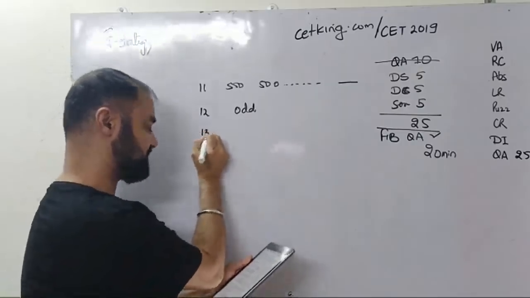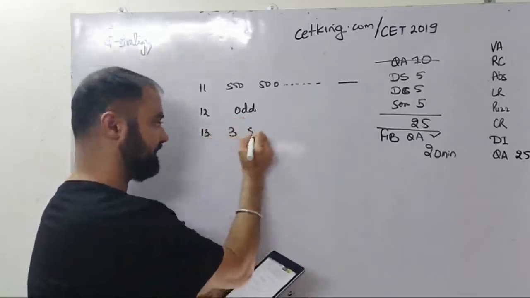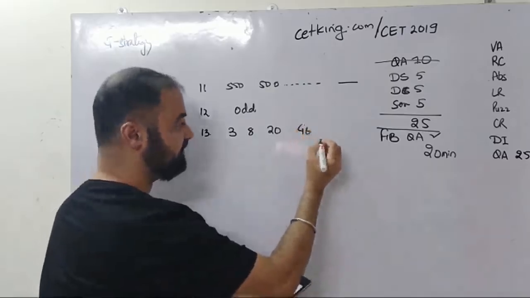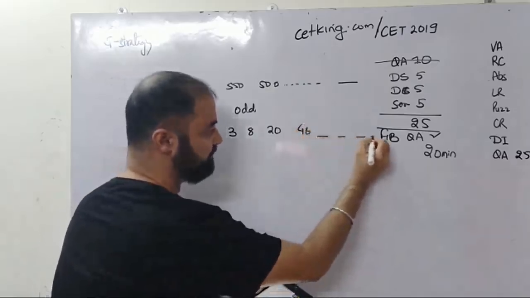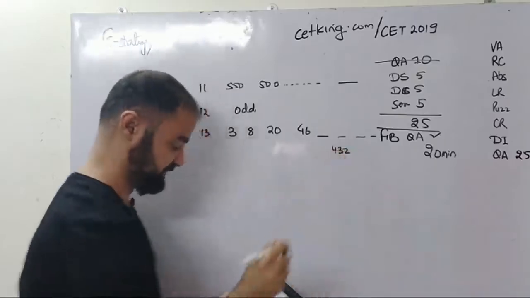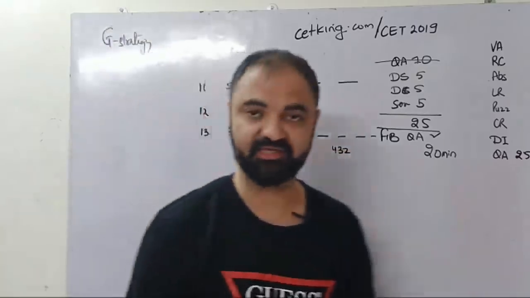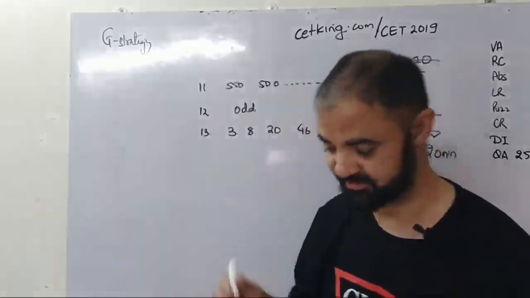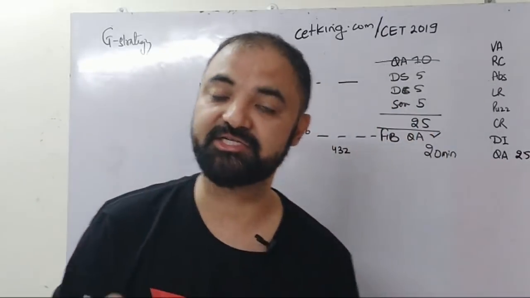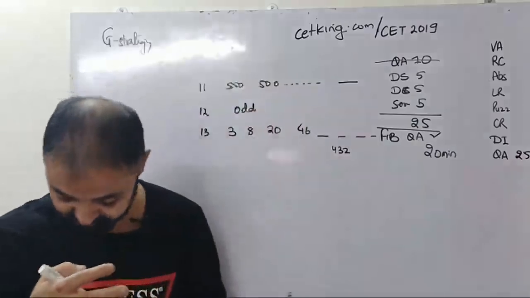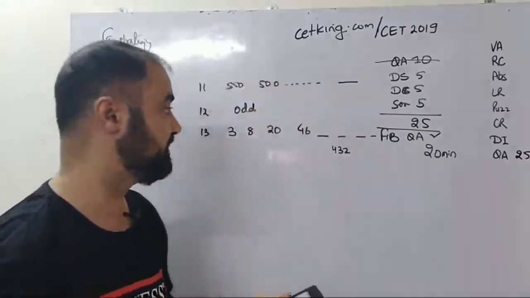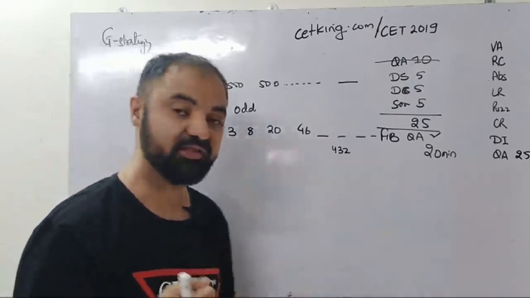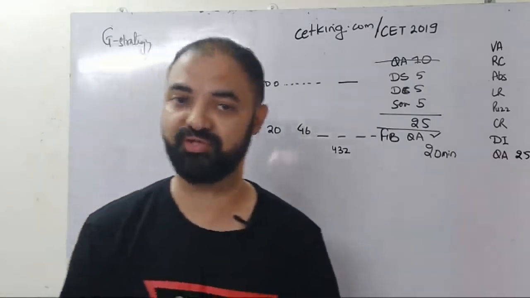But problems start with question number 13: 3, 8, 20, 46. Which of the following terms will be 432? See, 5th term, 6th term, 7th term, 8th term or 9th term. Now that's a new kind of question they have introduced in IBPS. It is a series, but instead of asking you to find the next one, you have to find which term is 432.